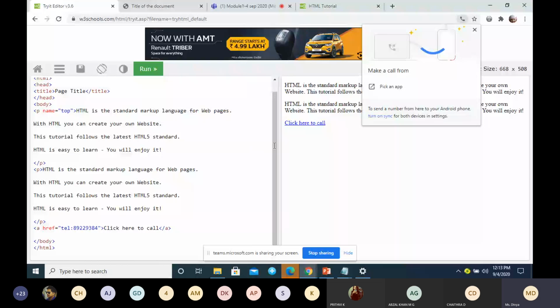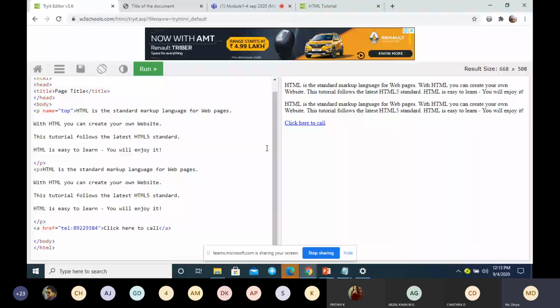The next one: if I want to create a link to any JavaScript function, you have not studied JavaScript yet, so for the time being, don't worry much. Suppose you have created a JavaScript file and you want to create a link to it.